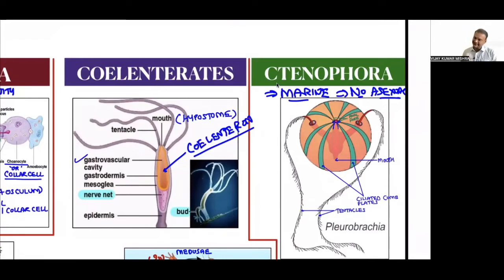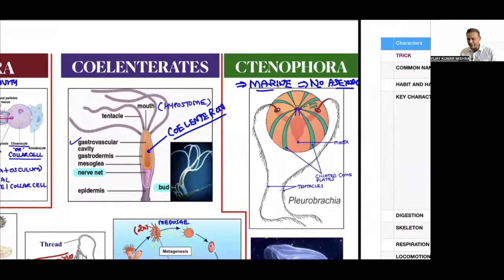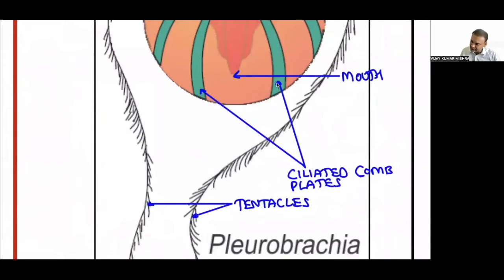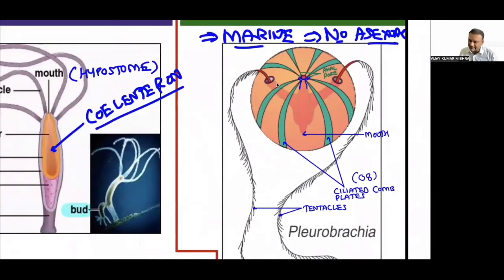Correct? Then the other property that you must know is the ciliated comb plates. Can you see this green color ciliated comb plate? How many numbers are there? Obviously, there are going to be 8 in number, that you must know. And there are tentacles present, and they have a special cell called colloblast cell. Which cell do they have?